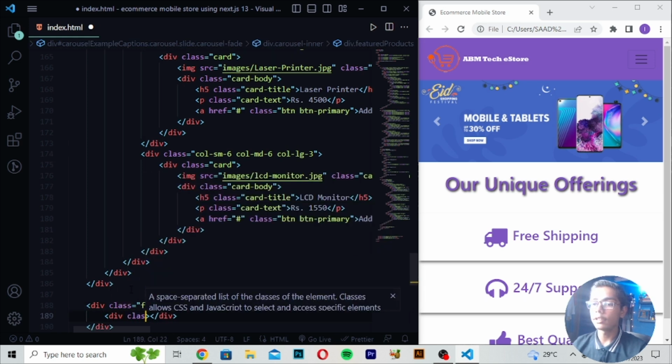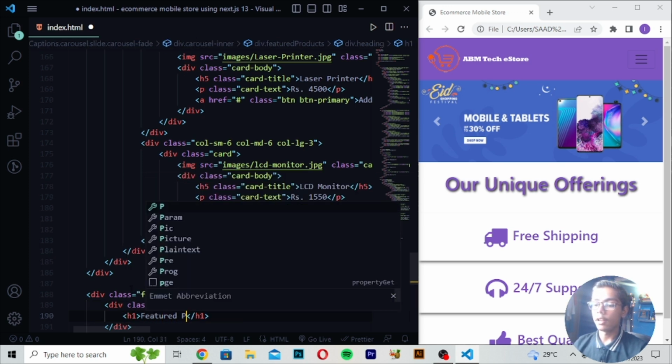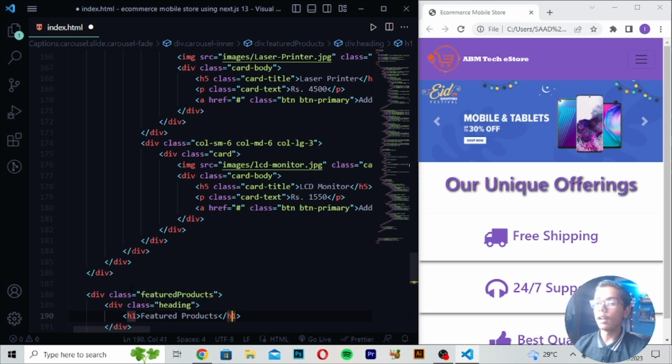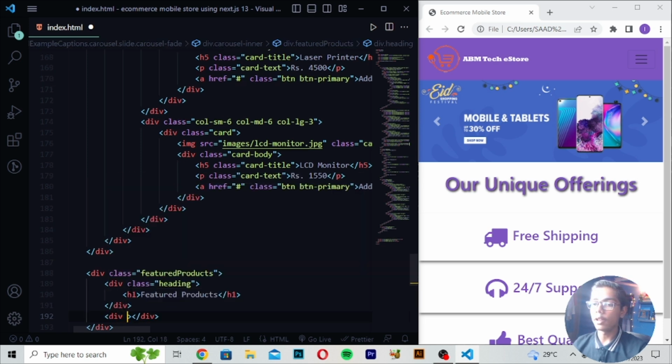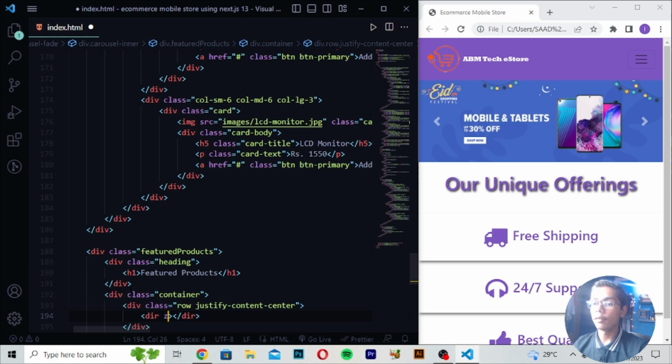write here div class heading. Then you have to now just write here h1 and write here featured products, like this. After writing this featured products, you have to write here div class container. Then you have to just write here div class row and write here justify content center. Then you have to now just write here div.